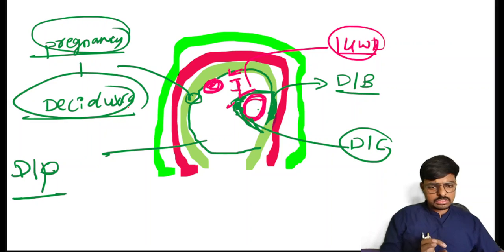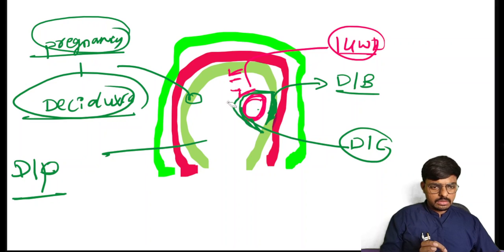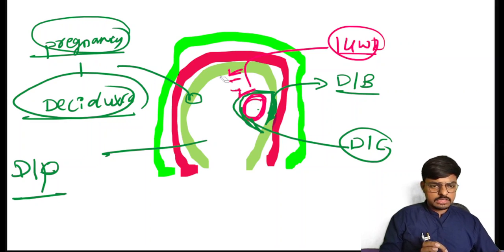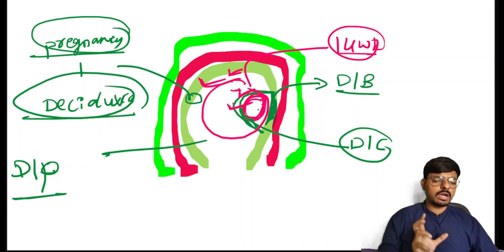See, look at this one. Where is the decidua capsularis? This is our decidua capsularis, and here is our decidua parietalis. If this decidua capsularis fuses with this decidua parietalis, at that point of time the blastocyst has become big and will fill the complete uterus.